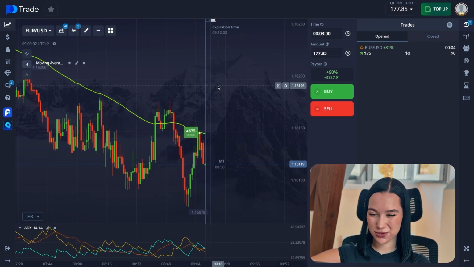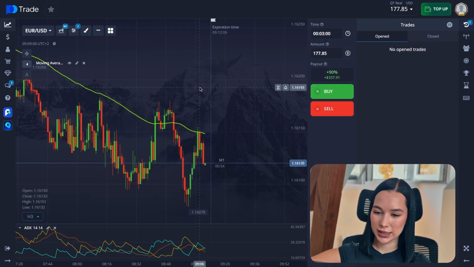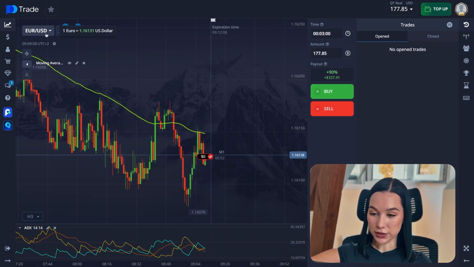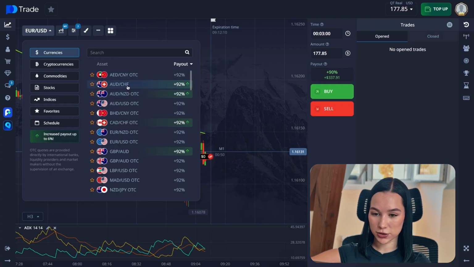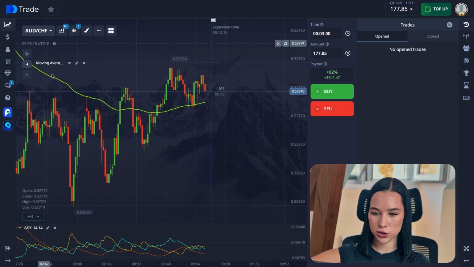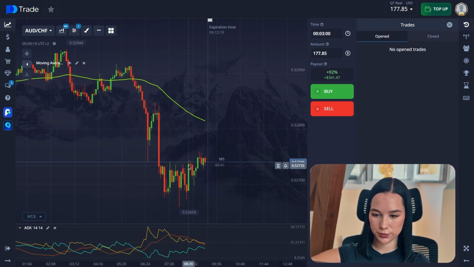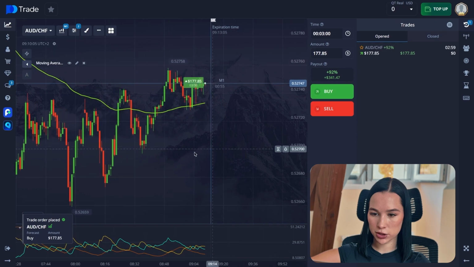We have just 1 minute till the end. So guys, we have just 5 seconds here. We're not going to close this one. Yeah, but it's fine. We're going to find some other currency pair right now. Okay, well, we'll just wait here for a good entry point. I'm thinking of opening a buy trade here. So let's just wait a little bit. So yeah, here we open a buy trade for 3 minutes.